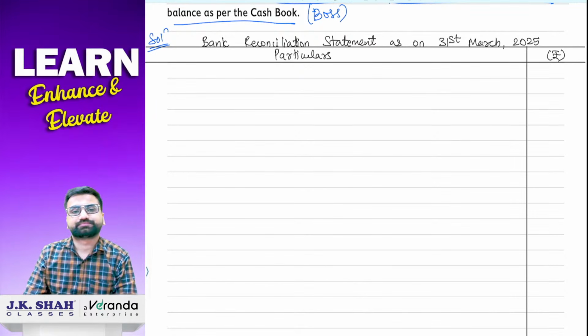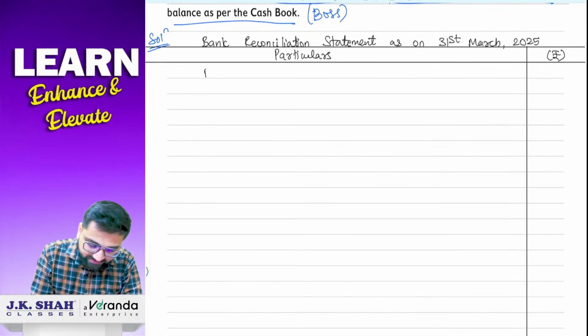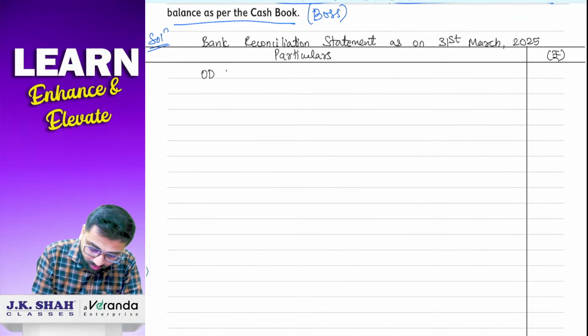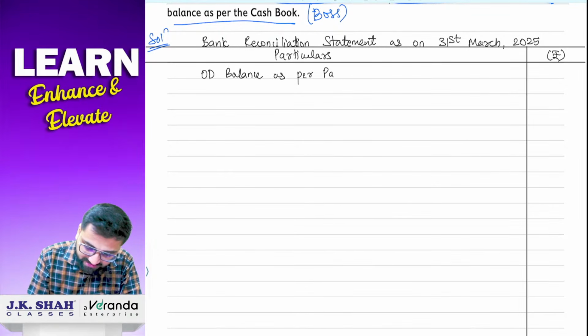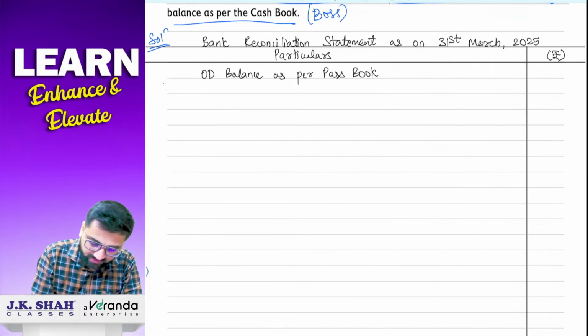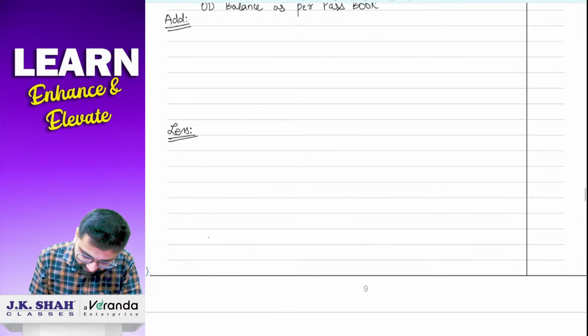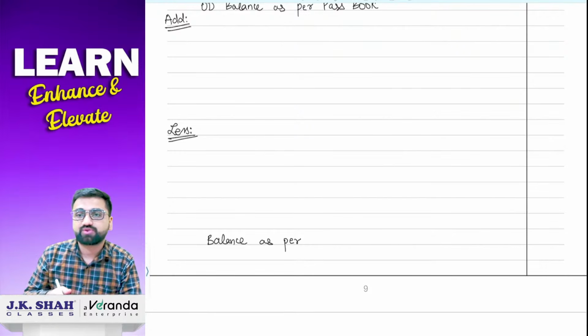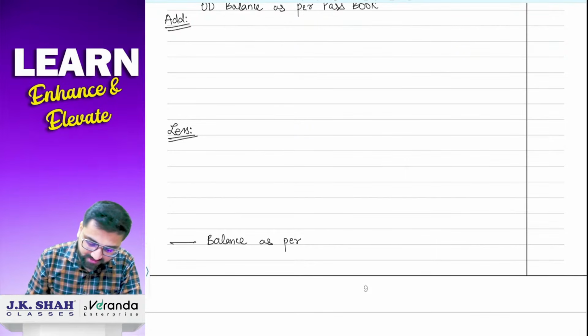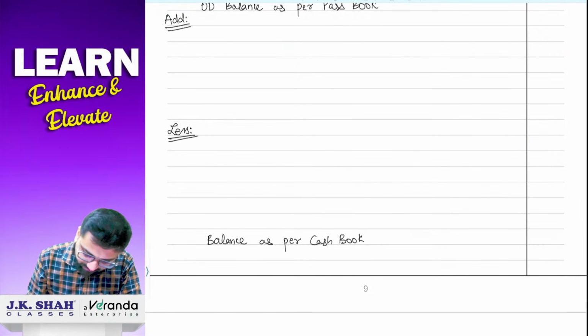Particulars, amount. In this sum, we are starting with balance as per, okay, we have overdraft balance, right? So we'll write down here OD, overdraft balance as per passbook. Then we are going to add certain things. कुछ चीजें होगी यहाँ पे less. And then final answer will be balance as per. Just keep some space, okay? Final answer या तो balance OD भी हो सकता है या favorable भी हो सकता है. So keep some space here. So balance as per cash book.